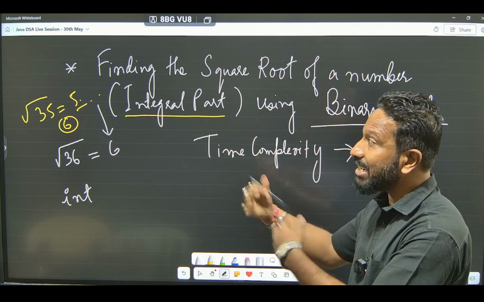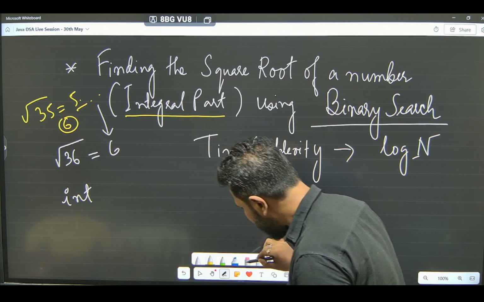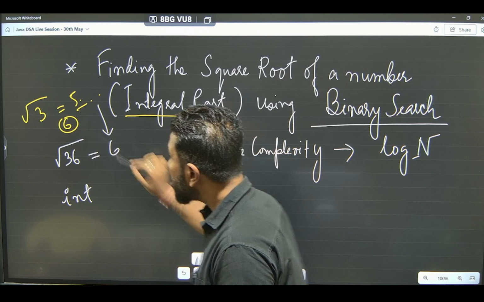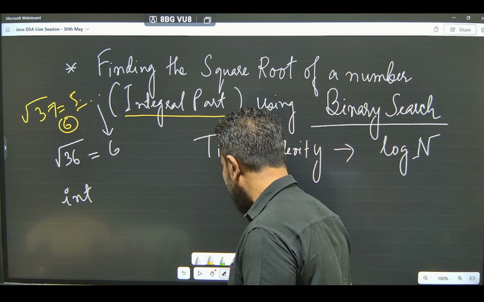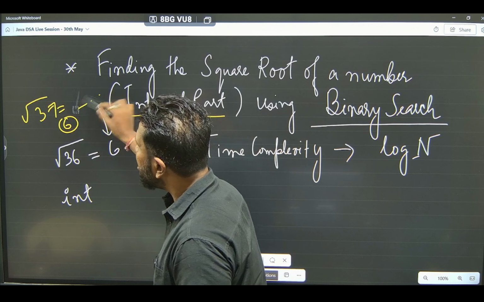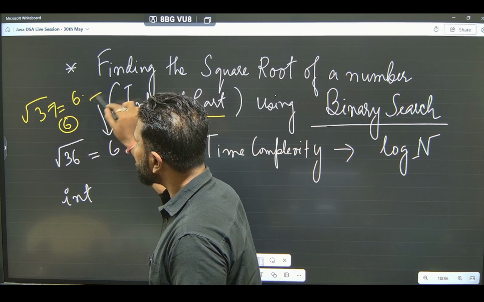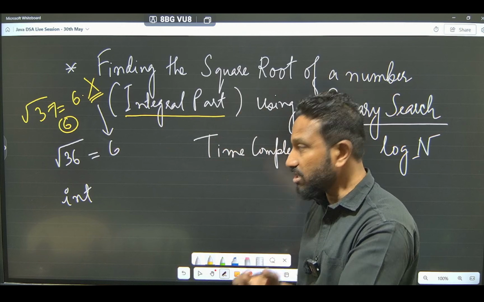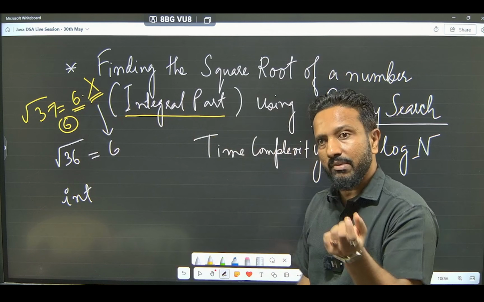Okay, the integral part. Let's not take 35, let's take 37, for example. For 37 also, the answer can be somewhere around 6 point something. The decimal part we are not interested in. We are just focusing on the integral part, that is, the integer part of the answer.